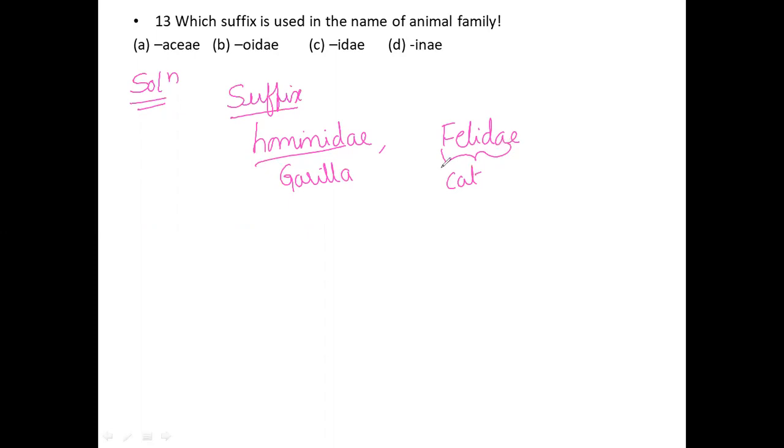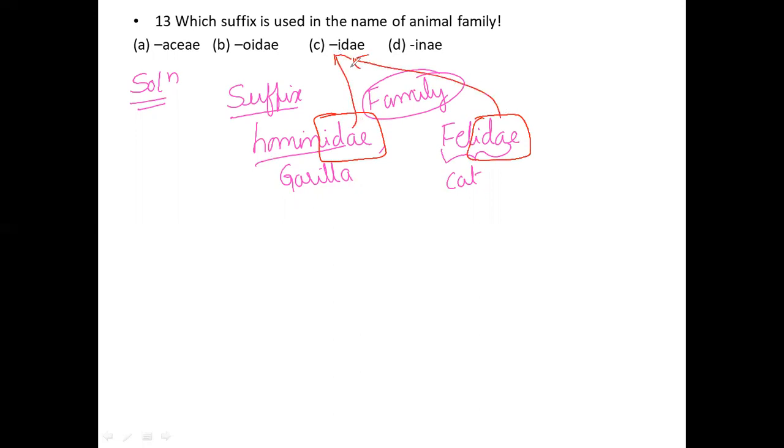These are two different animal family names. The suffix is added at the end, and that is I D A E, IDAE. This is also IDAE, and this is also IDAE. For that reason, option C is the correct option for this 13th question.